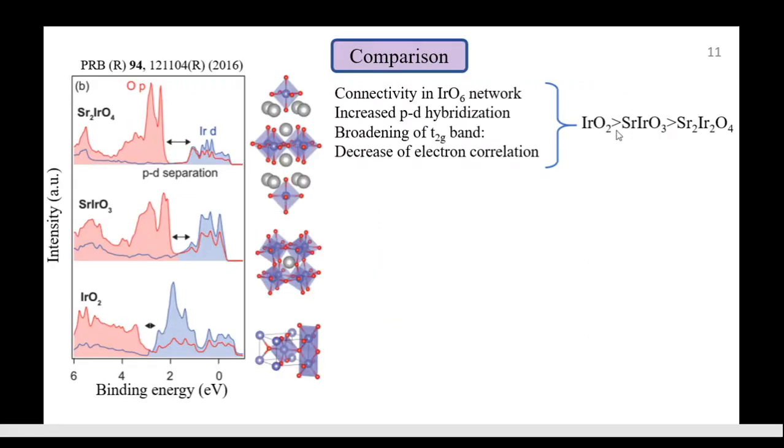Here we can compare iridium oxide with other members of the iridates family. Compared to strontium iridate, iridium oxide has better connectivity in the IrO6 network, increased p-d hybridization and a broader t2g conduction band, hence lower electron correlation. So iridium oxide has much better metal-like behavior compared to strontium iridates.